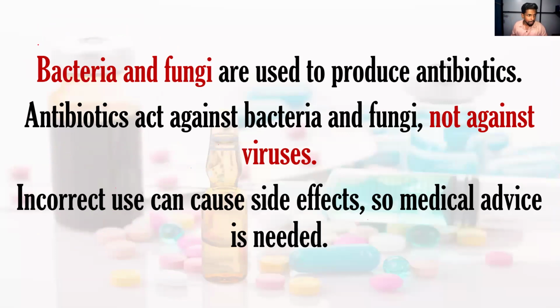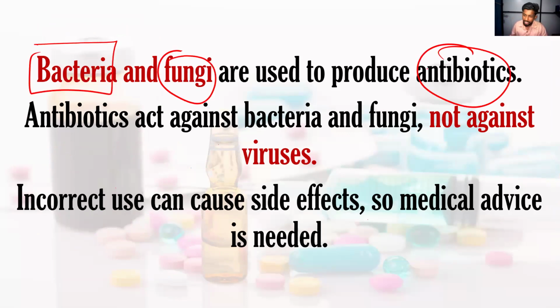So here, bacteria and fungus are used to produce the antibiotics, and these antibiotics cannot be used against the virus. We can't kill the virus by using the antibiotics. Normally, there is no medicine for the diseases which are caused by the virus.